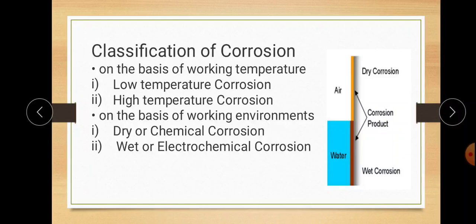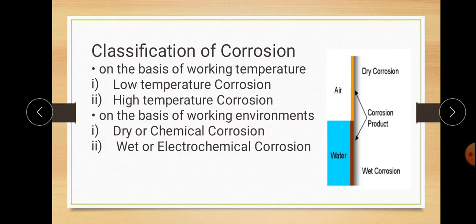Next one, on the basis of working environment. First one is dry or chemical corrosion and second one is wet or electrochemical corrosion. Remember, the classification of corrosion is very vast, and there are many points on the basis of which corrosion can be classified. But out of that, the two most important types are dry or chemical corrosion, and wet or electrochemical corrosion.